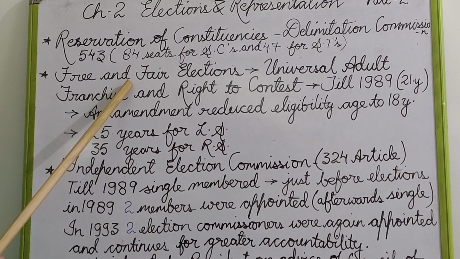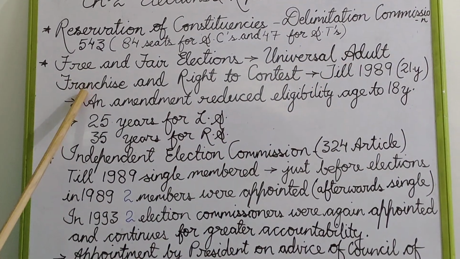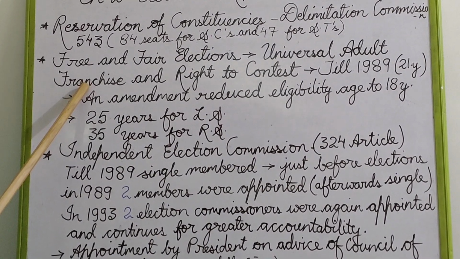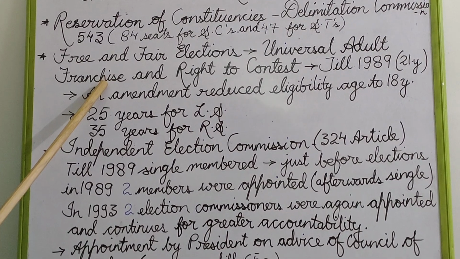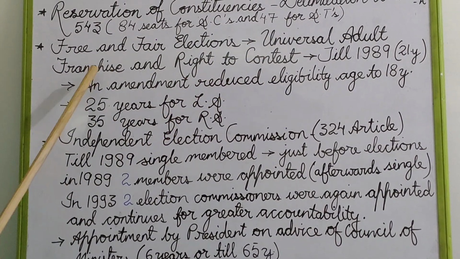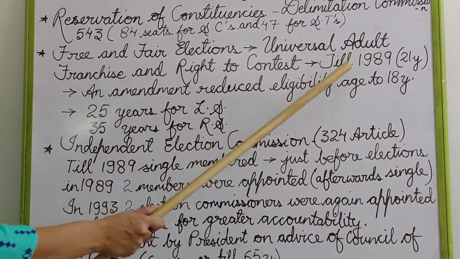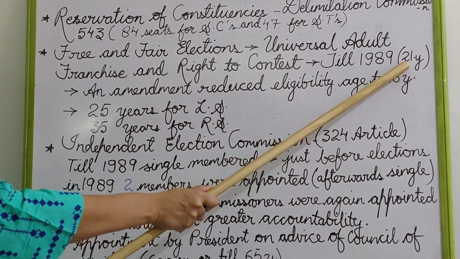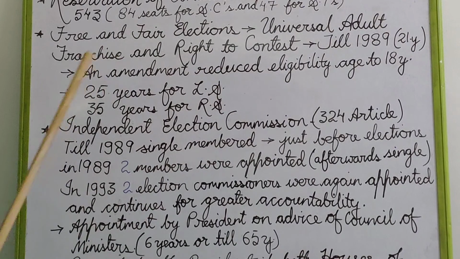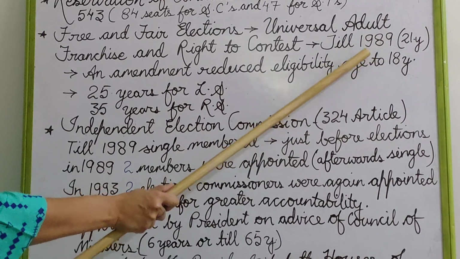The leaders of Free India took up the concept of universal adult franchise. If you go through history, you can find that in France and in other countries like Africa and Fiji, there are till date lots of issues related to universal adult franchise. But we were fortunate enough to get this system, where earlier, till 1989, the eligible age for voting was 21 years according to our Constitution, and after an amendment it was reduced to 18 years.